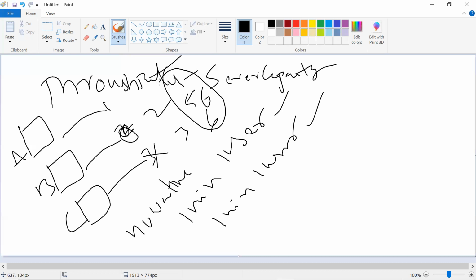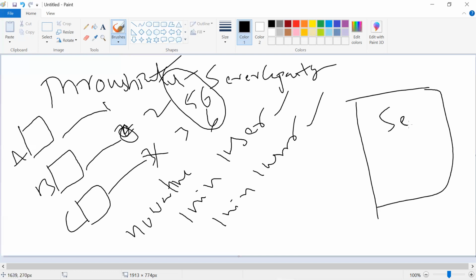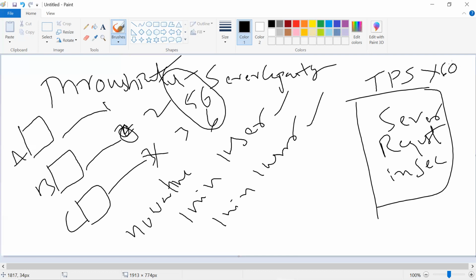Same in the server also. Throughput is how many requests it is handling in a minute. The unit is requests in a second, let's take second. This is called TPS, transactions per second. If you multiply by 60, you will get TPM, transactions per minute.